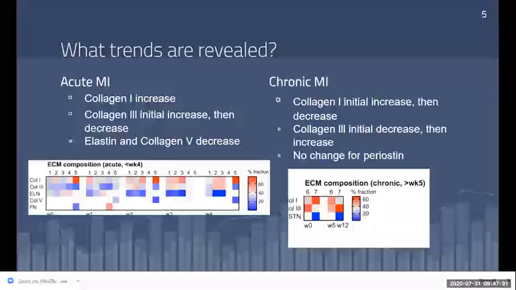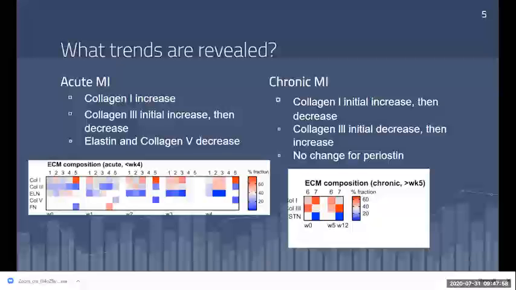So for the protein expression of an acute myocardial infarction, you can generally see an increase in collagen 1 as the red cells of my heat map are getting more red over time. Collagen 3 seems to increase for the first 2 weeks, but then decrease for the remaining 2 weeks. And elastin seems to decrease over the 4 weeks post-MI. Finally, collagen 4 seems to decrease while fibronectin seems to increase. However, those last two do not have as many data points as I would have liked, so it's not as apparent.